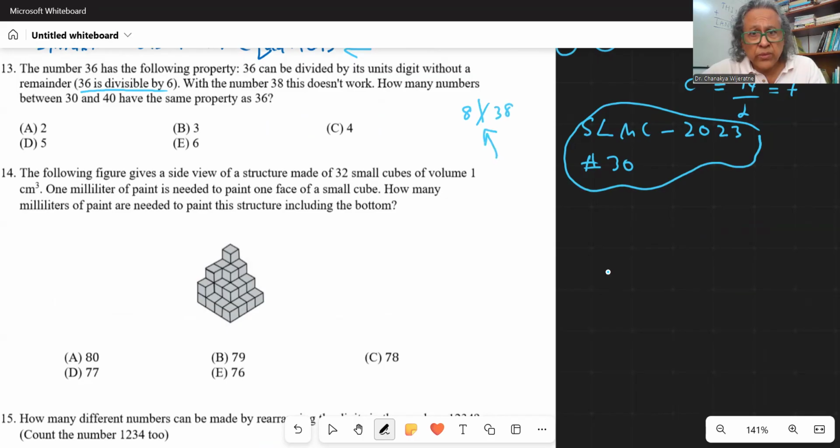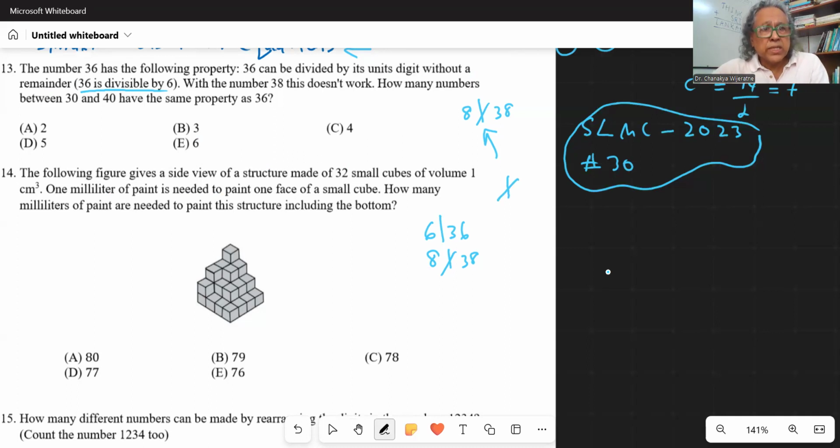So I don't know whether you are familiar with this notation. This is actually the division, not the long division, right? Dividing an integer by an integer, whole number by a whole number. We don't actually go into long division, right? So for example, 6 divides 36, right? So 8 does not divide 38, right? So divide means this, this vertical bar. You want to say that does not divide, you cut it like this, right? Okay.